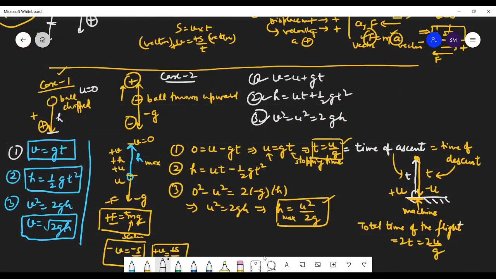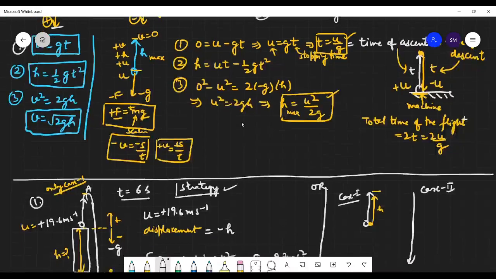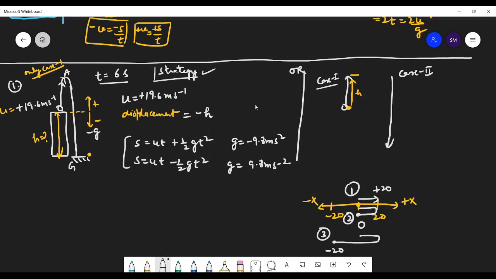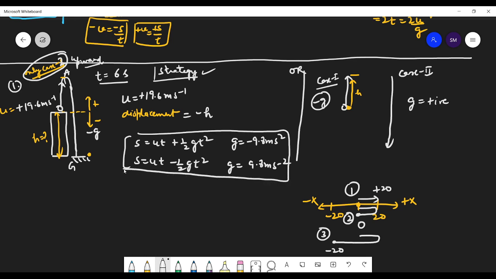Yes, sir. This is what we have taken. We are doing this as case 2. The ball is thrown upward, so in that case g is negative. Is this clear? So we are solving it like case 2, the upward case, where the ball is thrown upward. In the downward case, the ball is just dropped, and in this case g is positive. When the ball is thrown upward, g is negative. Done, students? Understood these formulas? So this formula is for the ball thrown upward.